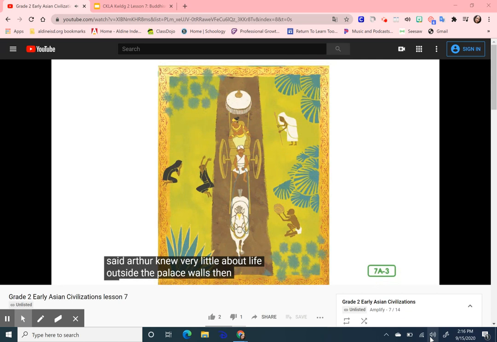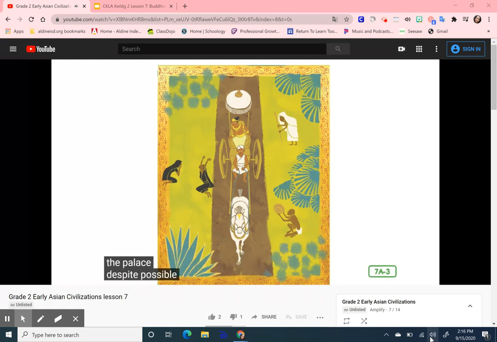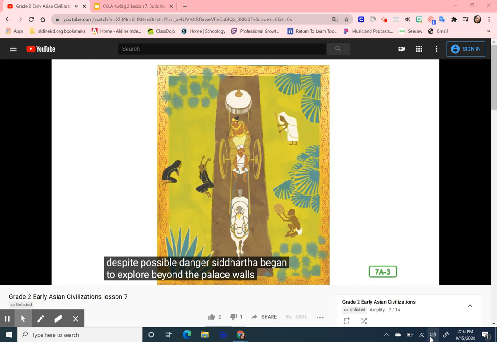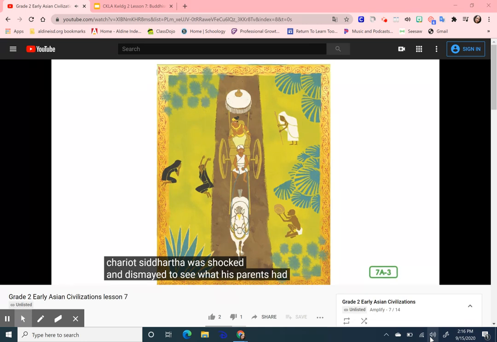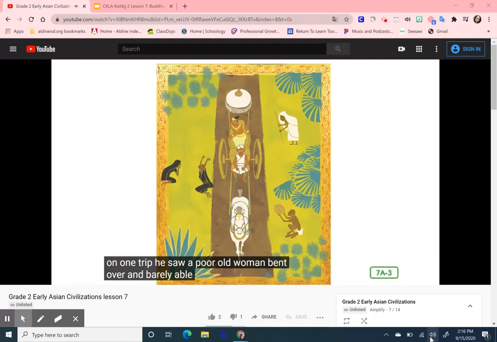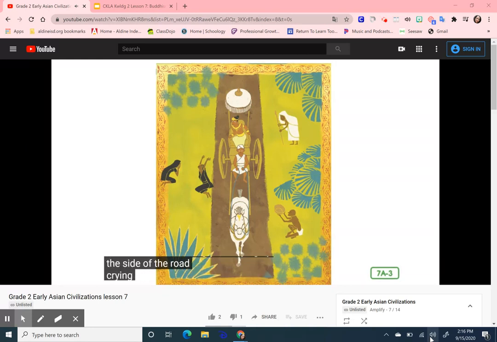Then, as Siddhartha grew into a young man, he began to venture out beyond the walls of the palace. Despite possible danger, Siddhartha began to explore beyond the palace walls. Driven by a servant in a horse-drawn chariot, Siddhartha was shocked and dismayed to see what his parents had kept hidden from him. On one trip, he saw a poor old woman bent over and barely able to stand. On another, he saw a sick and hungry man lying by the side of the road, crying out for help.